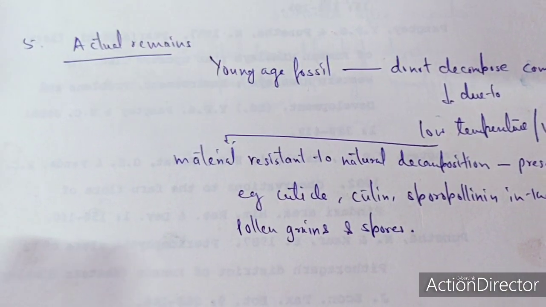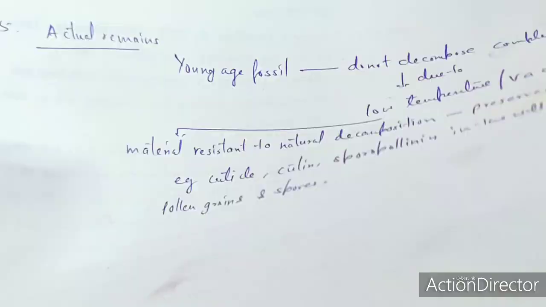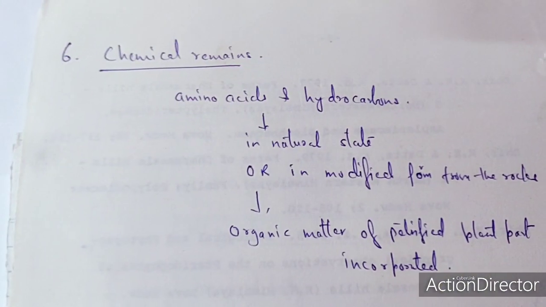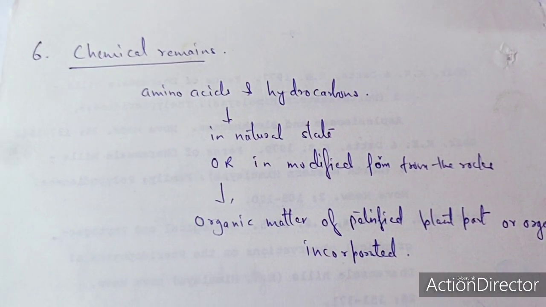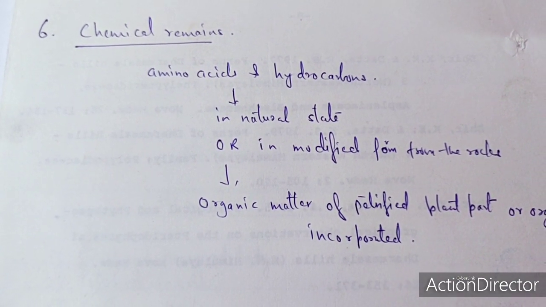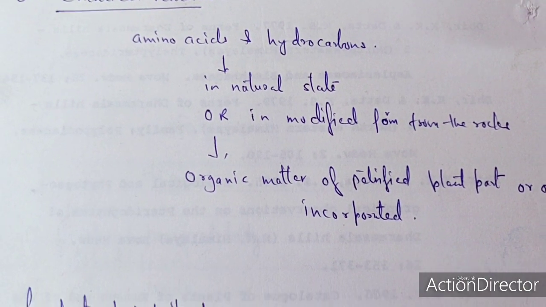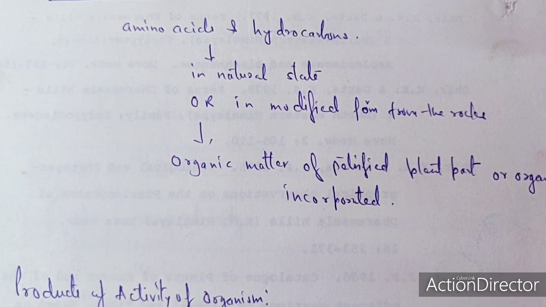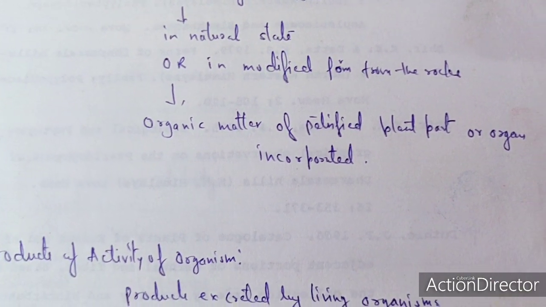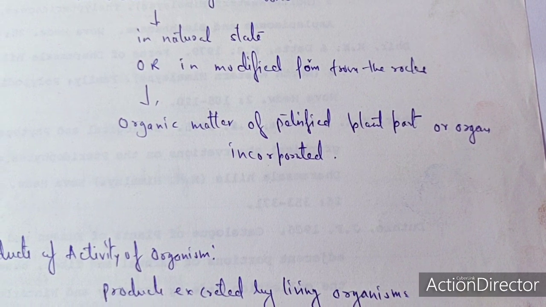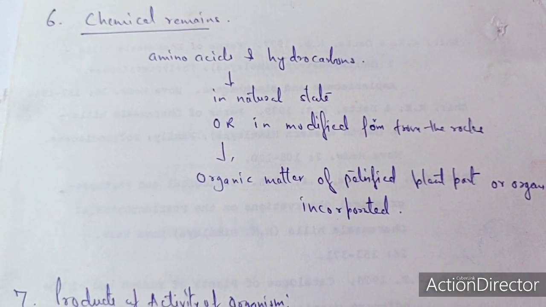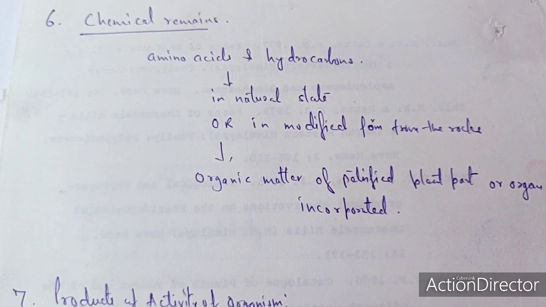And this is actual remains, that is the fifth type of fossils. The sixth type of fossil is called the chemical remains, and in this the amino acids and hydrocarbons present in the living cells, in their natural state or in modified form, are preserved in the rock. So the organic matter of the petrified plant or the organs has been incorporated. So amino acid as well as the hydrocarbon, which is connected with the living one.